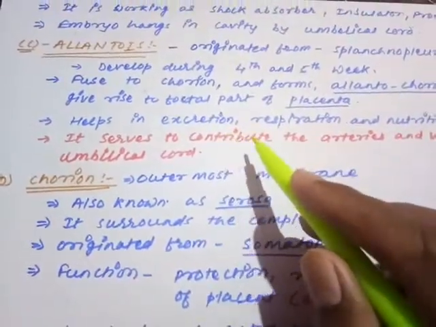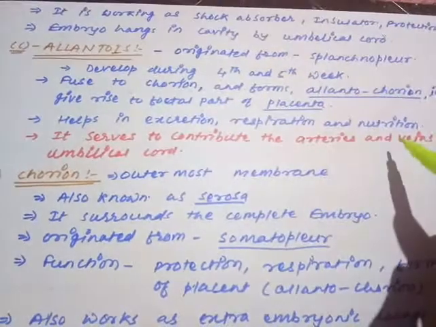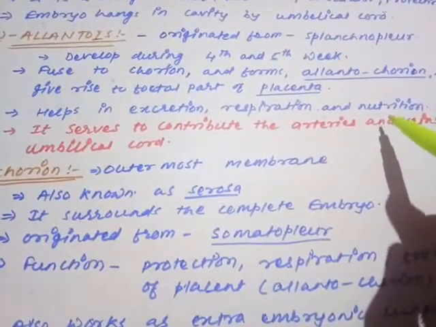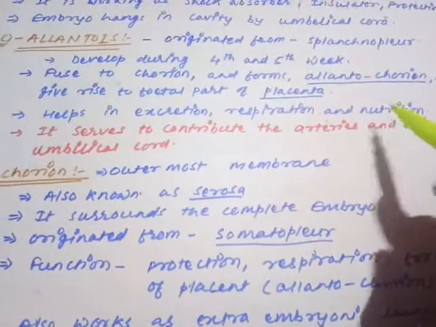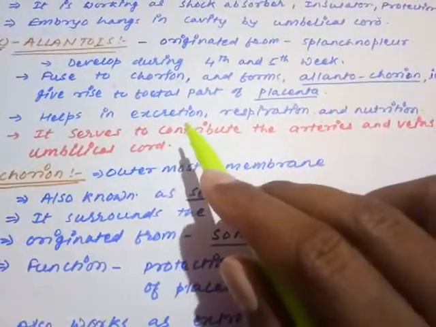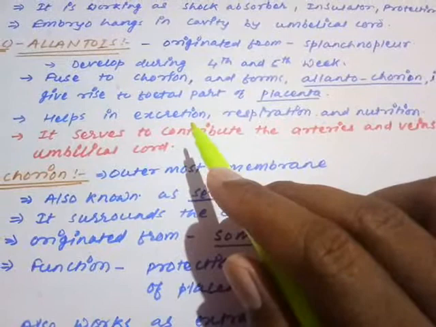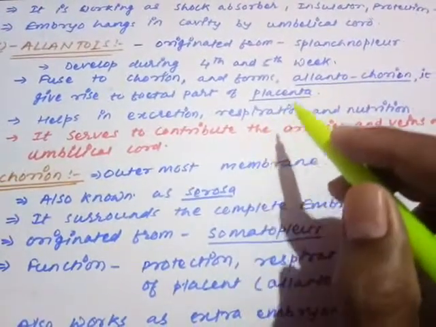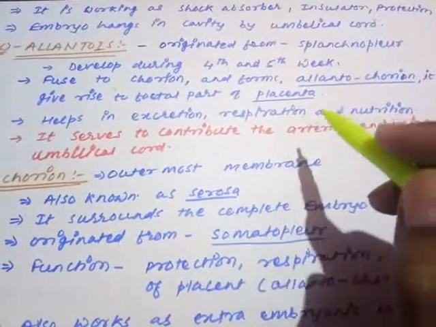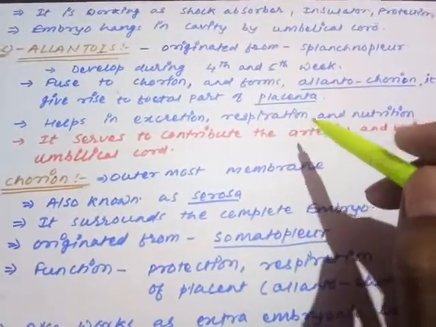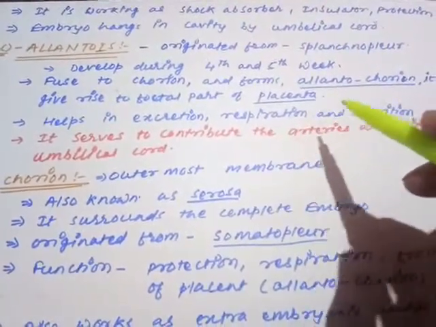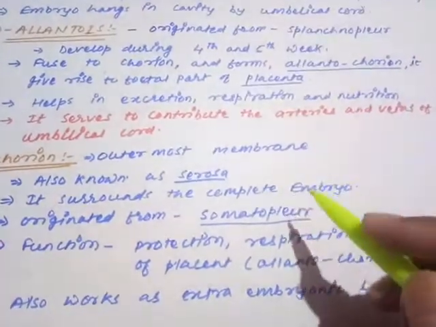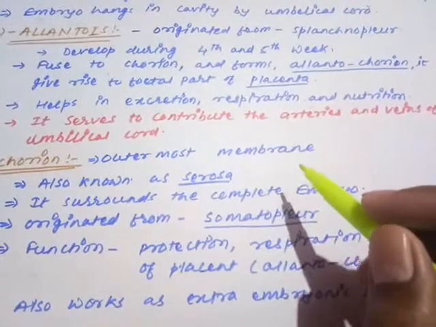It helps in the process of excretion, respiration and nutrition. Basic function, if it is asked what is the importance of the allantois, so remember, nutrition is the major function of that. Besides that, it works for excretion in other animals. Respiration is also a function of allantois when it is fused in the form of allantochorion, because chorion is basically working for respiration. And one more function you have already seen, that in the form of allantochorion it is going to give rise to the fetal part of the placenta.